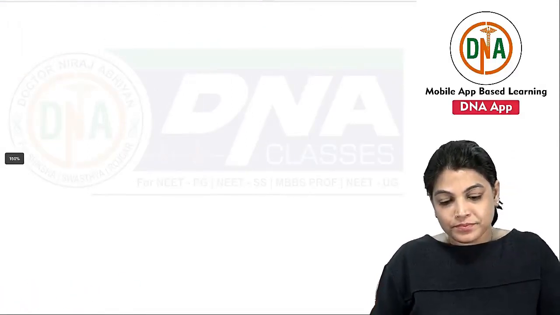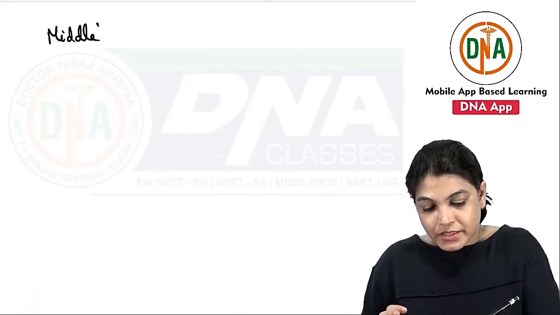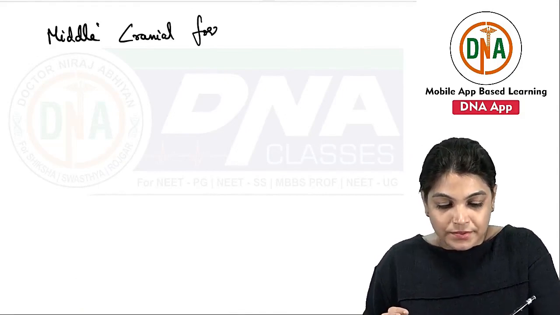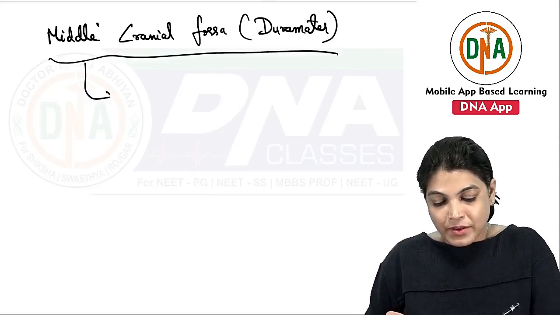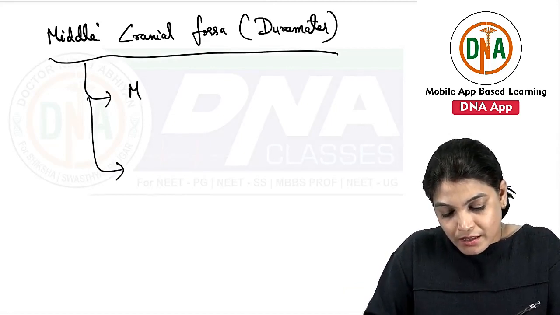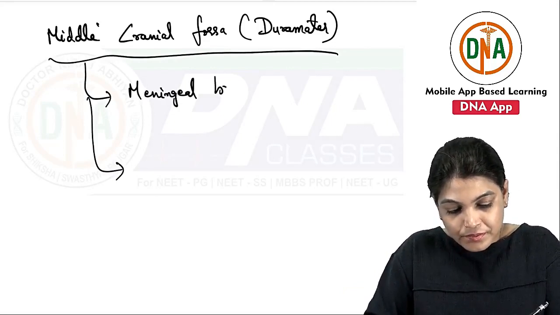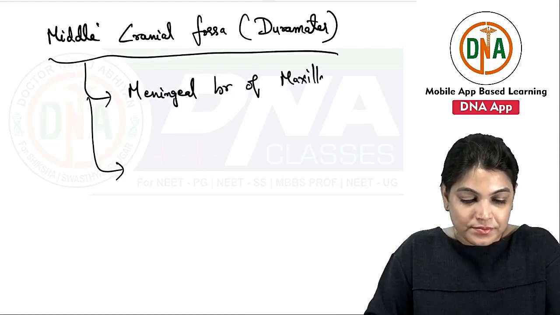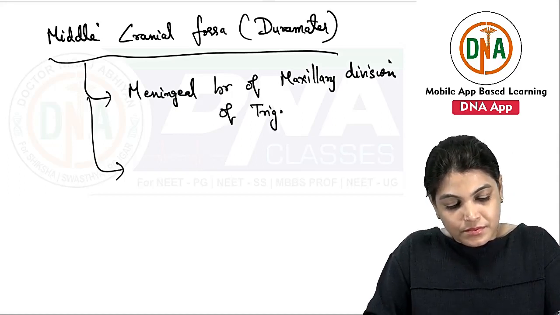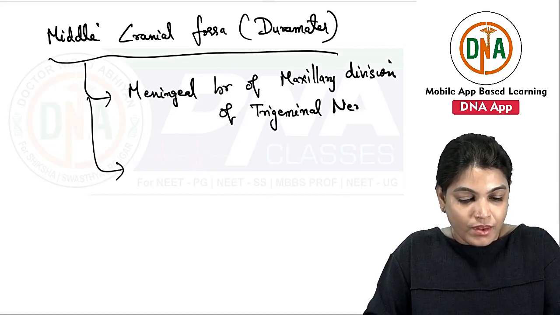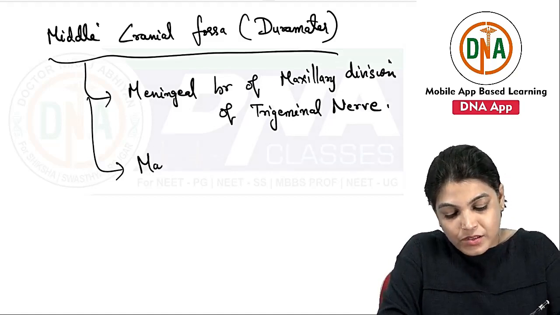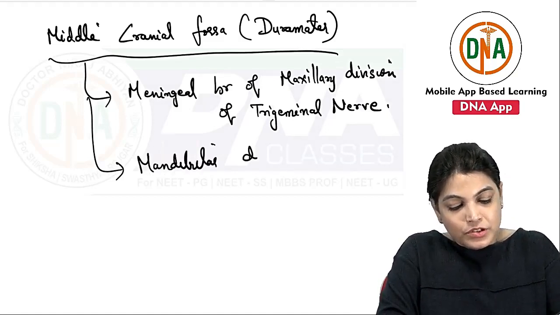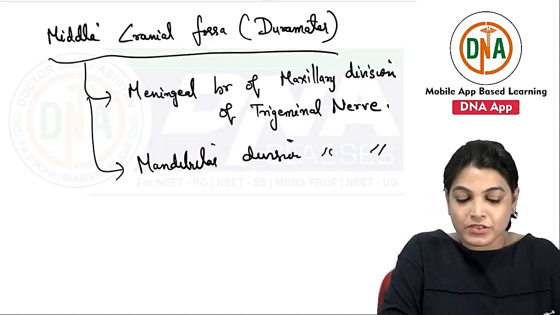The middle cranial fossa dura mater takes nerve supply from the following branches: the meningeal branch of the maxillary division of the trigeminal nerve, and also from the mandibular division of the trigeminal nerve.